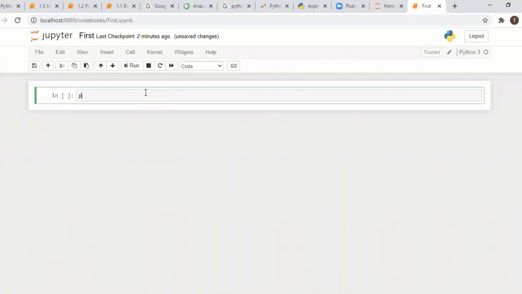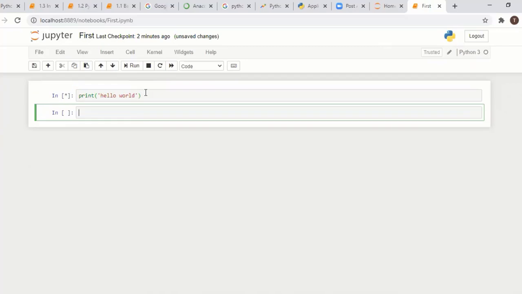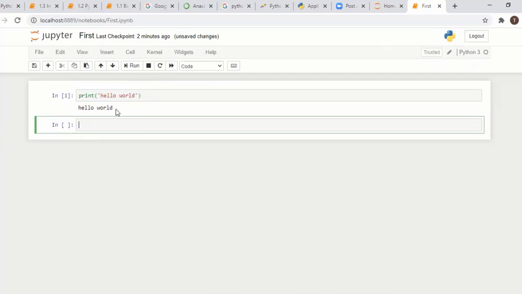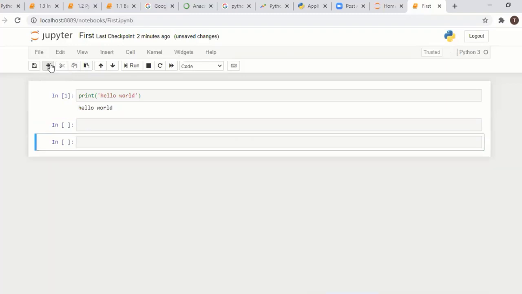Here we are typing, so we are going to execute some hello world. Print hello world. After typing this, I want to execute because, as I said earlier, we can execute line by line here. Shift Enter. You will be getting the output. You can see the result on the next line itself. If you want to add any new line, you can add.